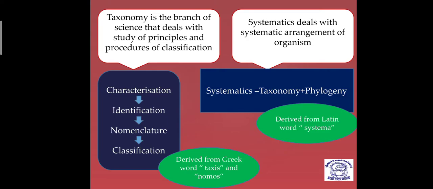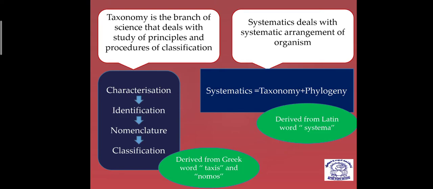And what is phylogeny? Phylogeny is the evolutionary history or evolutionary relationship of organisms. So dear students, systematics includes characterization, identification, nomenclature, and classification, which we have studied, and the evolutionary relation between organisms. Okay, so that is the thing with respect to systematics.